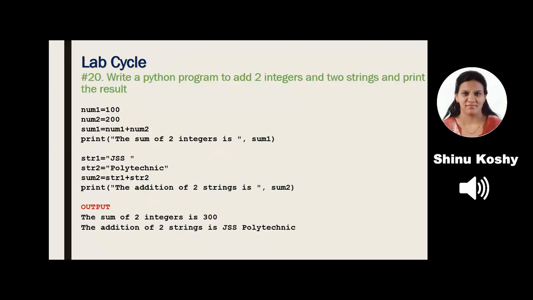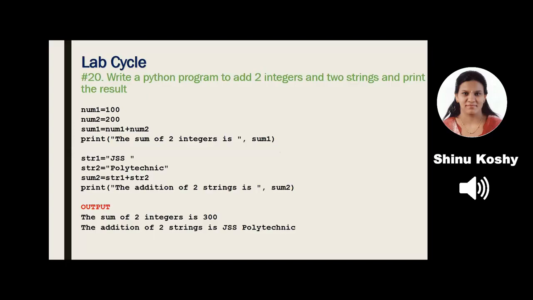Now let us look at the lab cycle 20, which uses the concepts that I have earlier explained, that is variables and arithmetic operators along with data types. So using these three concepts which I have already explained is the lab cycle number 20. I will be doing the lab cycles not in order, but in the degree of simplicity. So this is the most simple experiment, and I have started with that. I have introduced the basic concepts. Using these basic concepts, this is the first lab cycle, that is lab cycle 20.